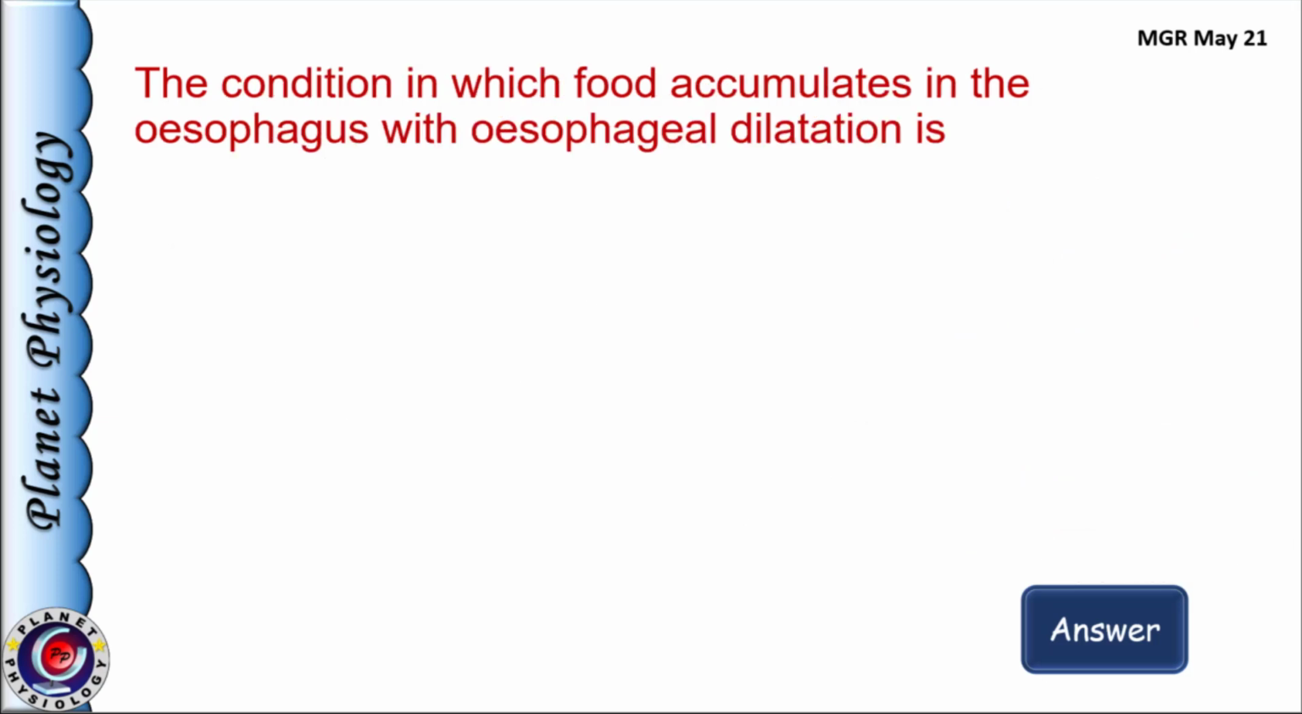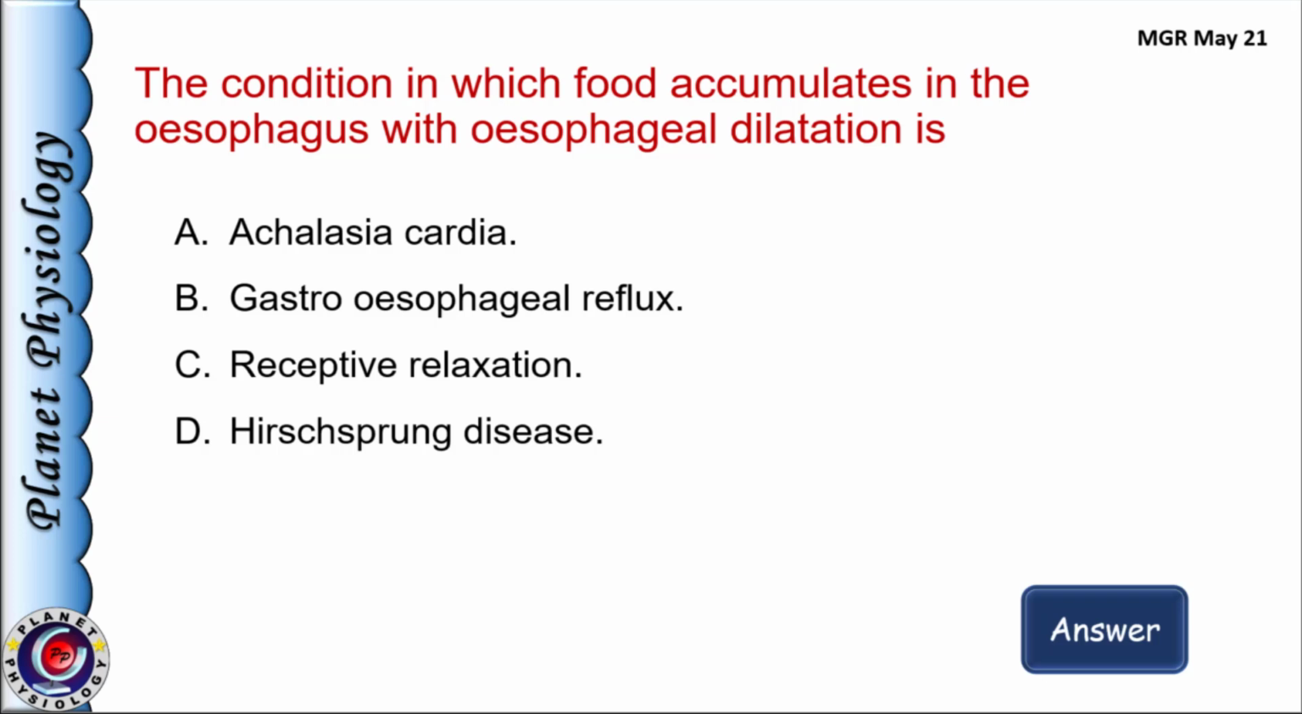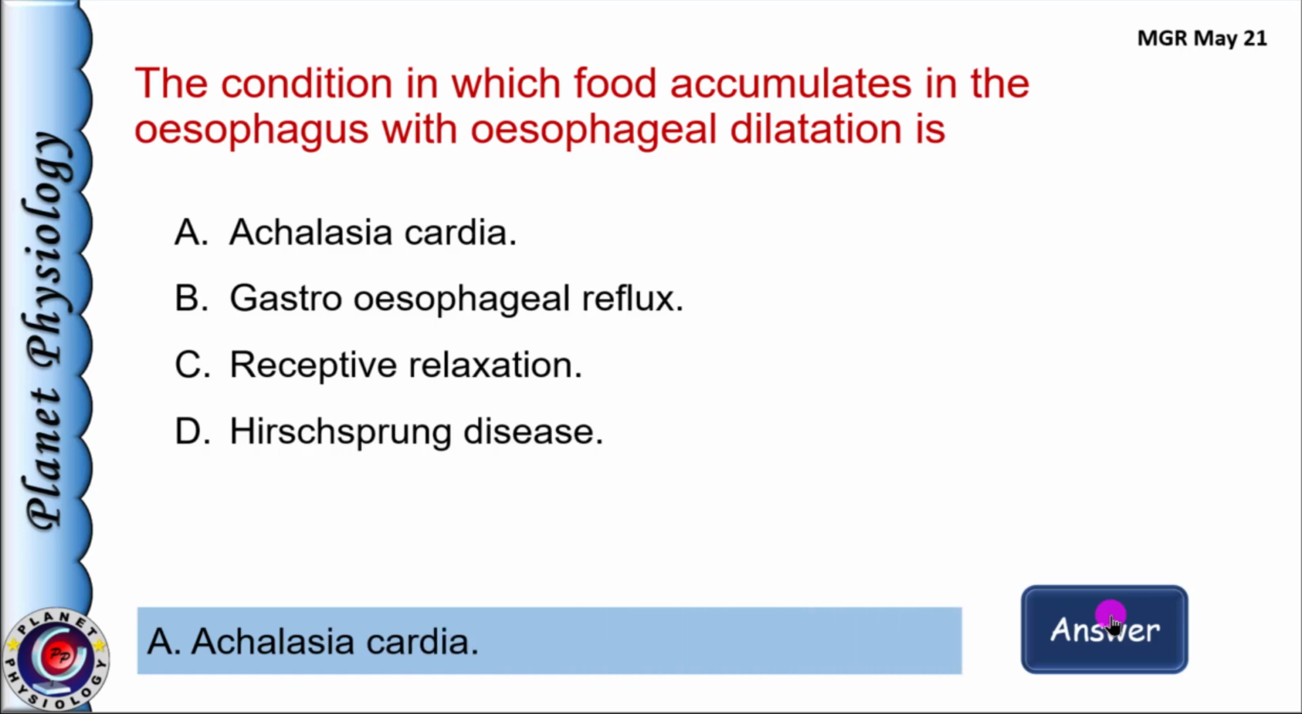The condition in which food accumulates in esophagus with esophageal dilatation is A. Achalasia cardia, B. Gastroesophageal reflux, C. Receptive relaxation, and D. Hirschsprung's disease. Yes, the answer is option A. Achalasia cardia. Achalasia means failure to relax.